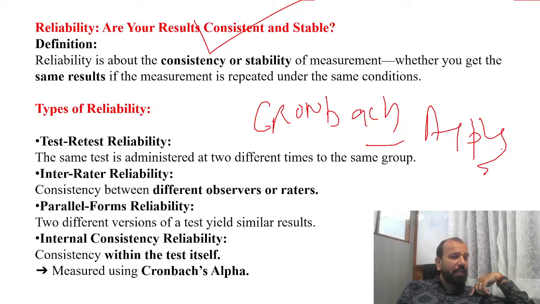आज आपने कोई एक टूल्स एंड टेक्निक्स अप्लाई किए नहीं, you are applying those tools and techniques the same after 5 days, 10 days with the same conditions, your result would remain. कोई भी बहुत बड़ा डिफरेंसेस आपको देखने को नहीं मिलेगा. This is called reliability. So we have the types of reliability.